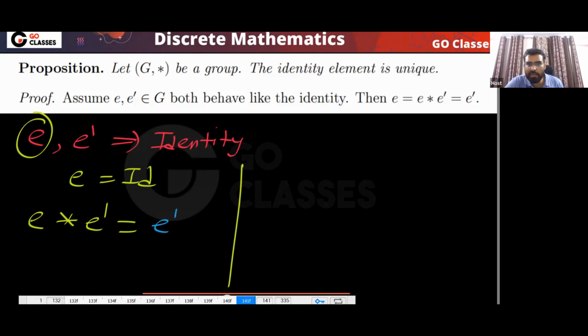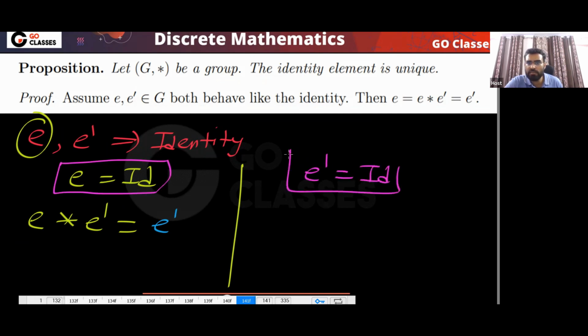Because E is the identity element, so I should get E dash. And because E dash is the identity element, so what should I get? I should get E. Okay. So because of this, I will get this. And because of this, I will get this.